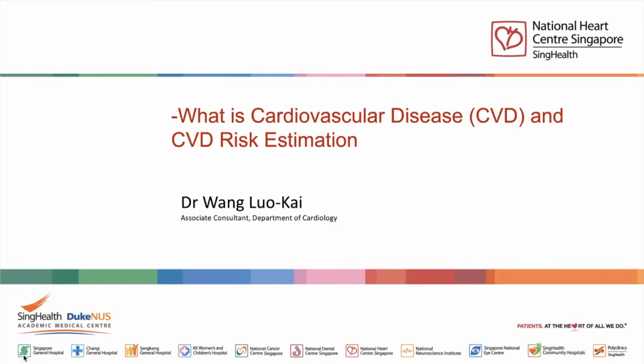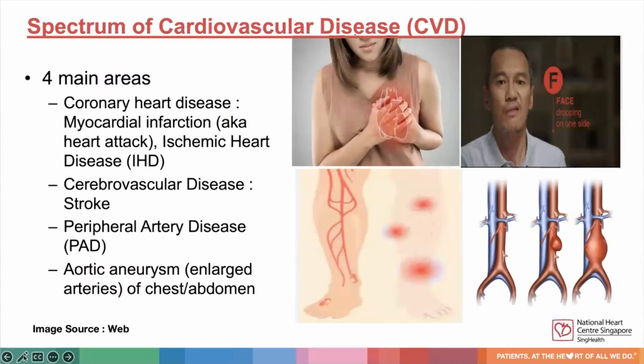Begin today's forum by talking about what is cardiovascular disease, CVD, and CVD risk estimation. Cardiovascular disease actually covers four main areas. The first two areas are what we are more familiar with. Coronary artery disease, which includes myocardial infarction, also known as heart attack, and ischemic heart disease. Cerebral vascular disease refers to stroke.